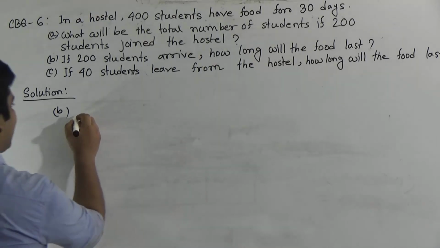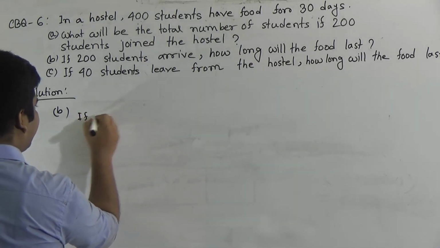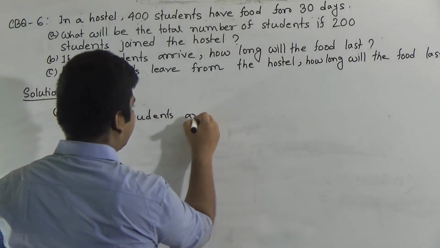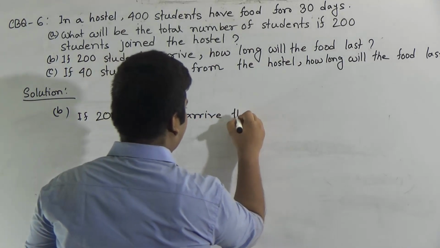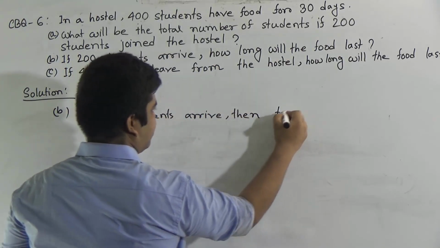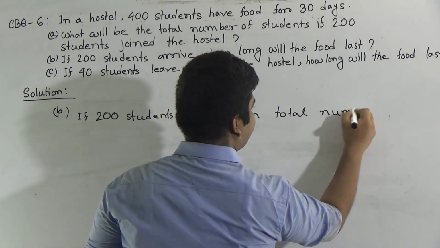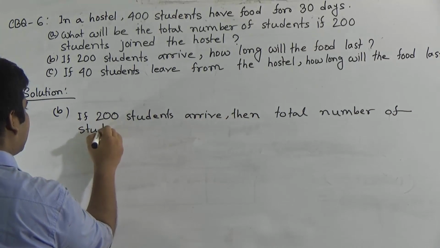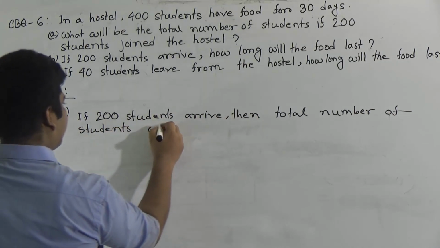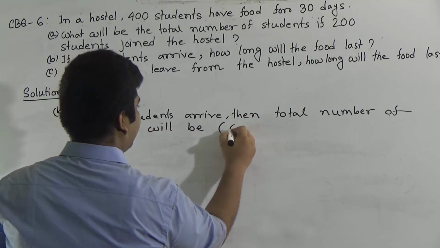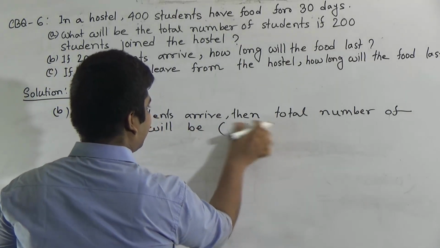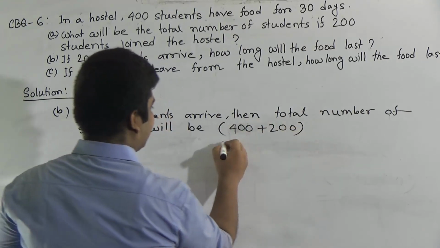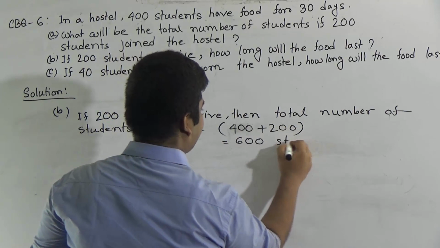So write if 200 students arrive, then the total number of students will be 400 plus 200, that means 600 students.